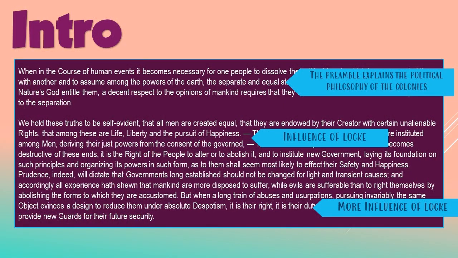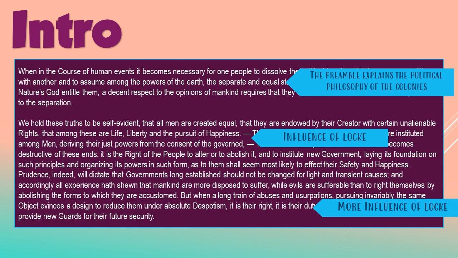I'm sure you have heard this part before. When in the course of human events it becomes necessary for one people to dissolve the political bands which have connected them with another. This is what we're calling the Preamble to the Declaration of Independence. And this is the beginning, these two paragraphs here, which have the famous phrases. These are really just Thomas Jefferson's